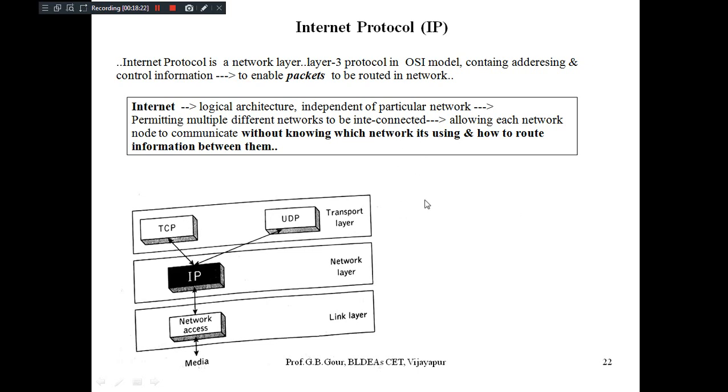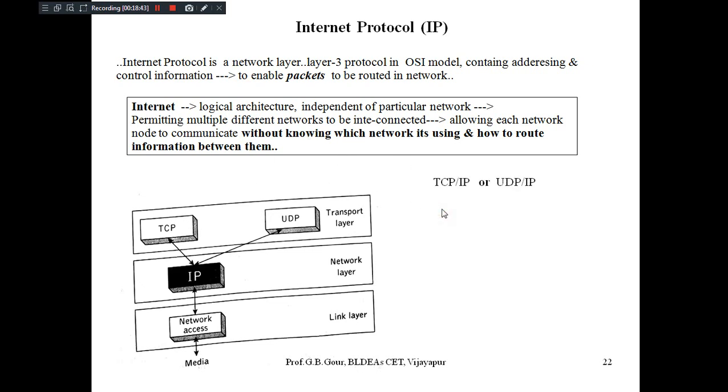It means IP is independent of which network the customer is using, allowing each network node to communicate without knowing which network it's using and how to route information. This is very important. It means IP will not require a priori information of which specific network the customer is using, and routing information is not required.